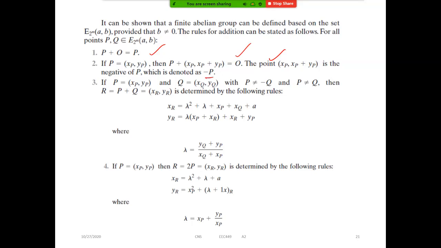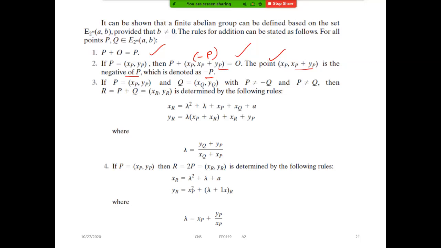Now here the point (xP, xP plus yP) is the negation of P, right? So that means this is minus P. In the prime elliptic curve or the real values, minus P means x comma minus y. But here it's different: xP comma xP plus yP.